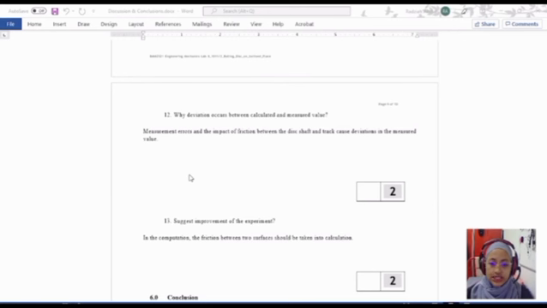The last question is how we suggest to improve this experiment in the computation. The friction between two surfaces should be taken into the calculation.